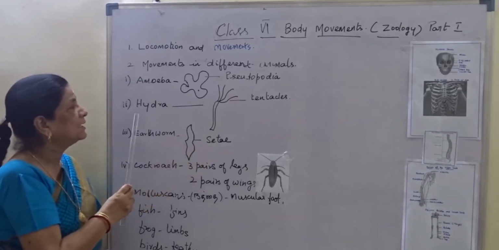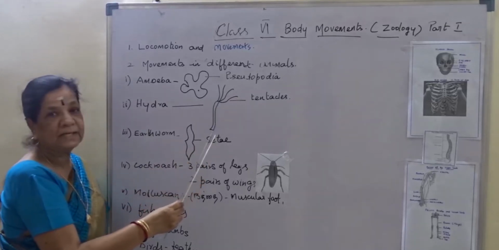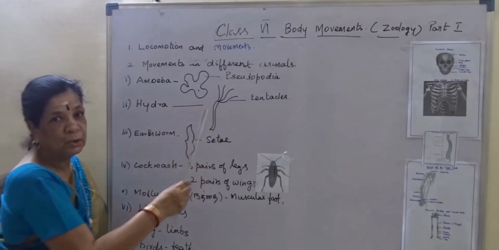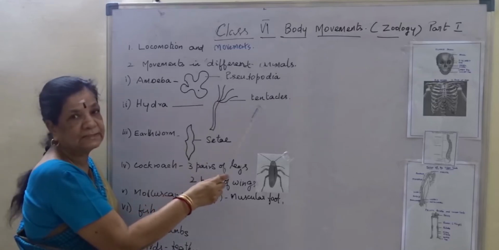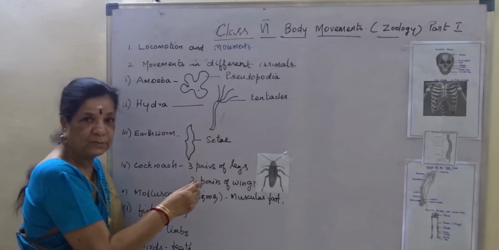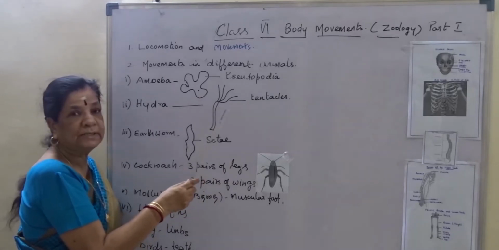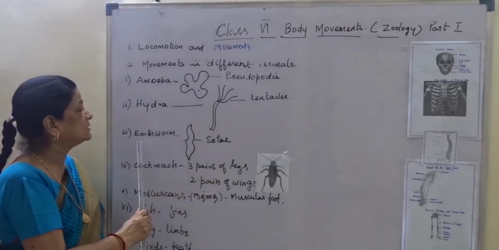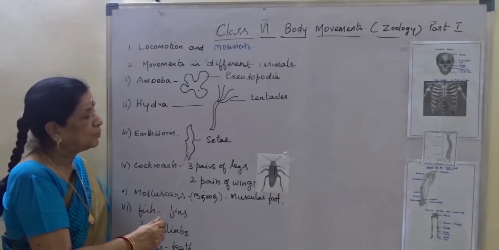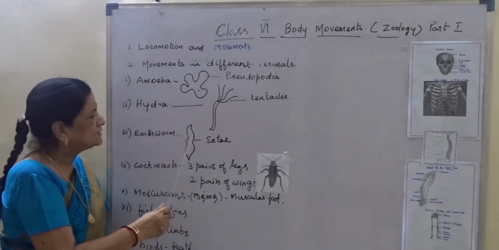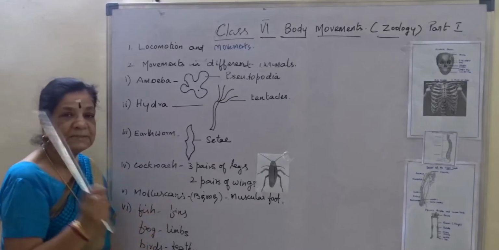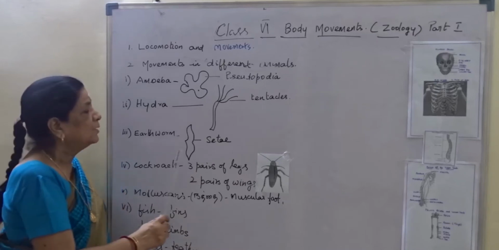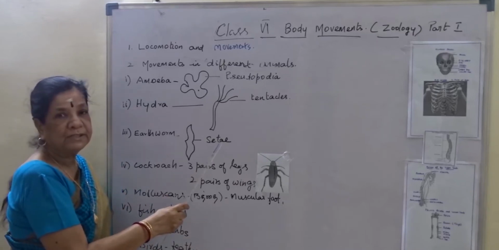It will move slowly by put forthing the pseudopodia. Second one is hydra. This is the structure of hydra, where it is having a locomotory organ. The movement part is called locomotory organ called tentacles. With the help of tentacles, it moves, and also it is helpful in capturing the prey in food. Third one is earthworm, where it moves with the help of body setae. This is a structure of setae where it has bristle-like structure. Bristle-like structure is called body setae.